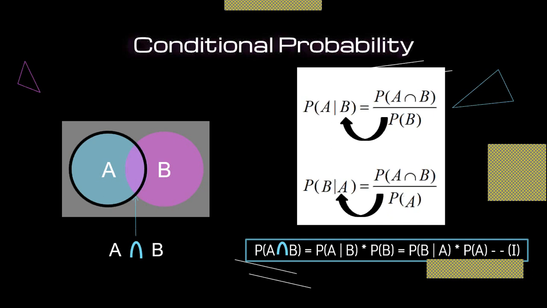Then probability of A given B multiplied by probability of B is equal to probability of B given A into probability of A. I am keeping probability of A intersection B as common, because on the right hand side you can see that it is common, and now I multiply probability of B to probability of A given B, and probability of A to probability of B given A, and I mark this as equation number 1.